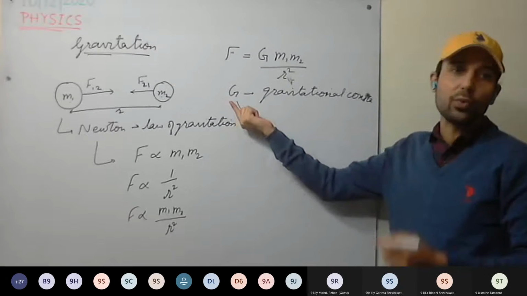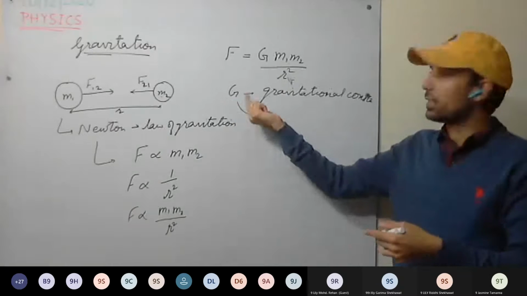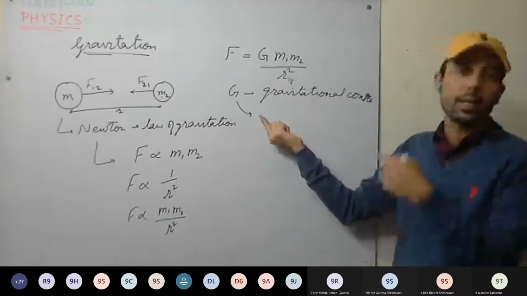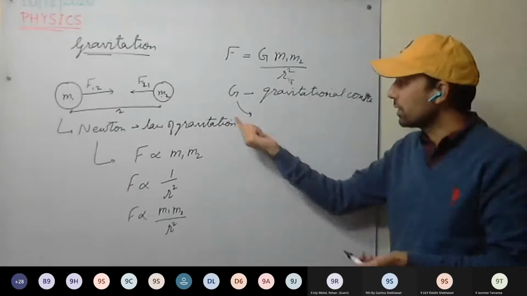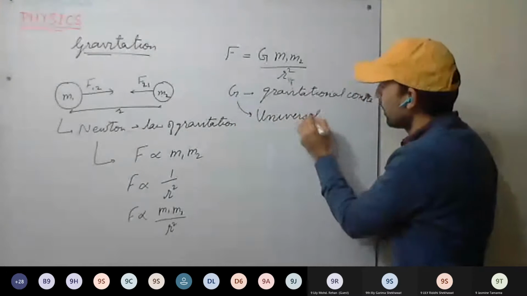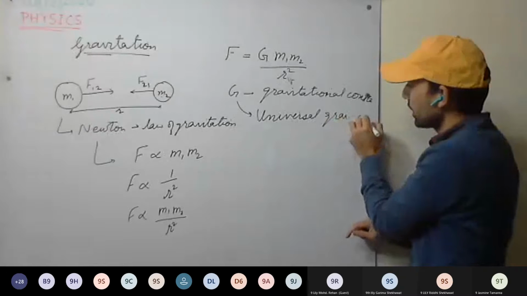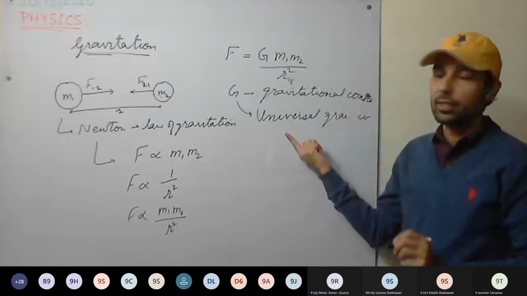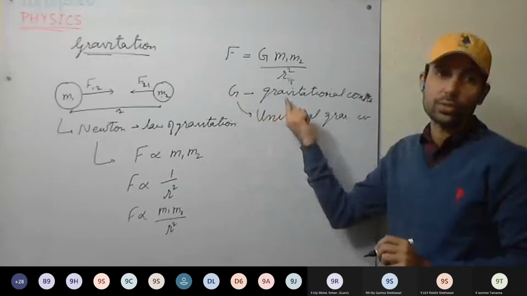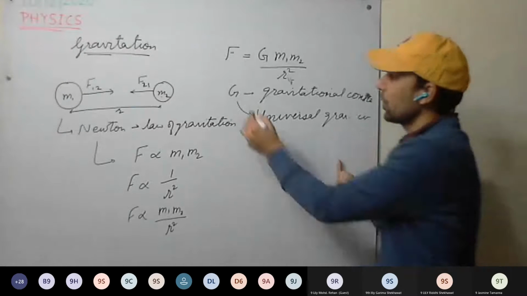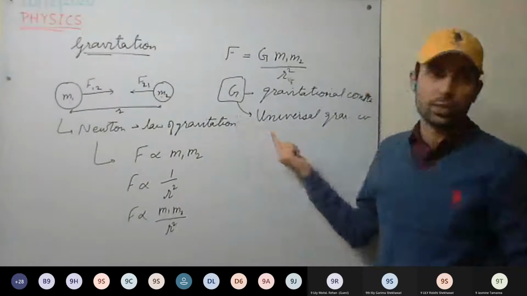Therefore, this G value won't change if the place changes, if the body changes, if the separation changes, or if the temperature changes. G always remains constant. So G is called the universal gravitational constant.